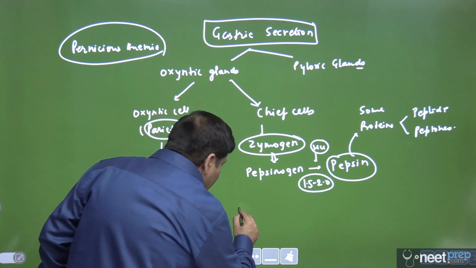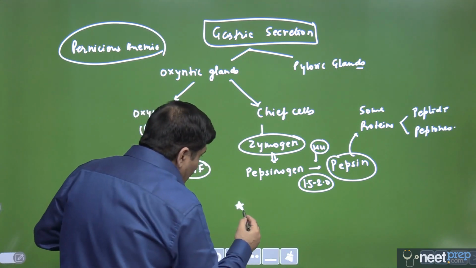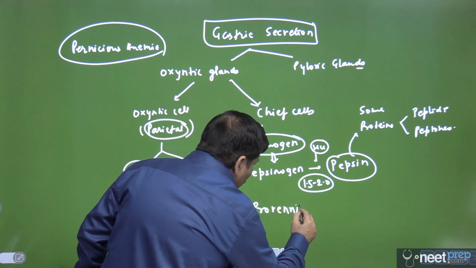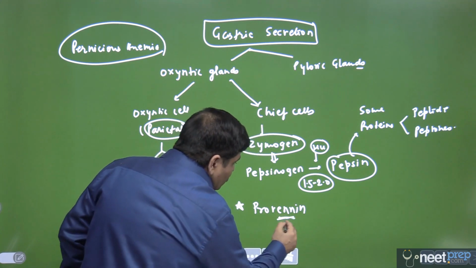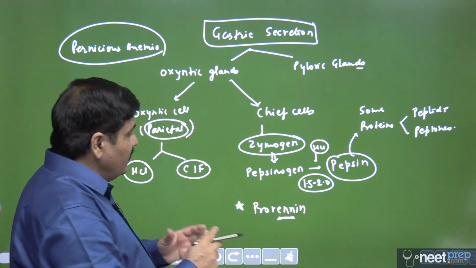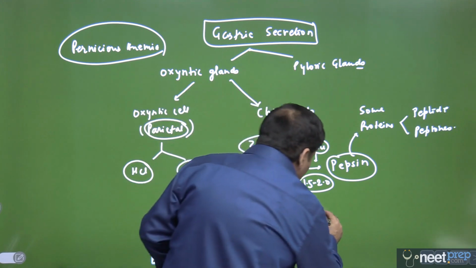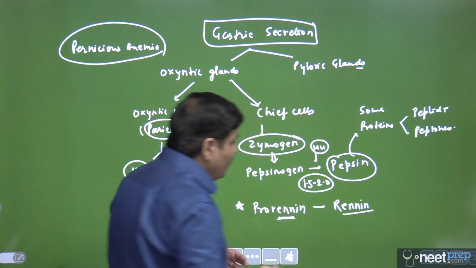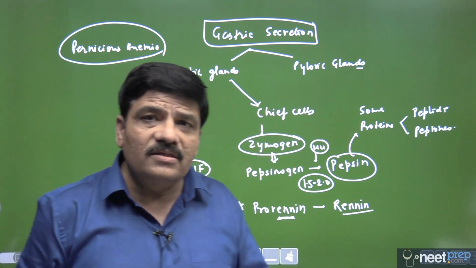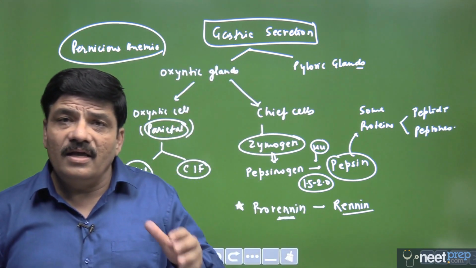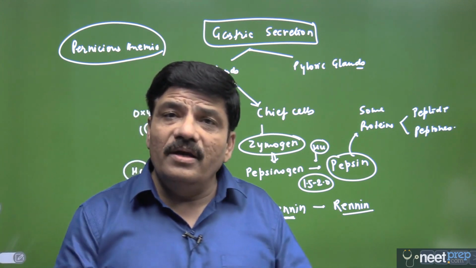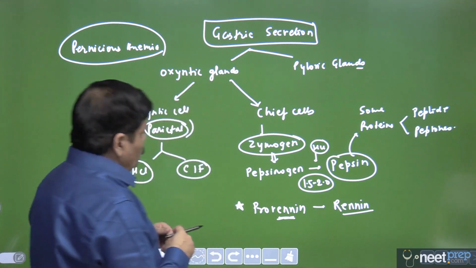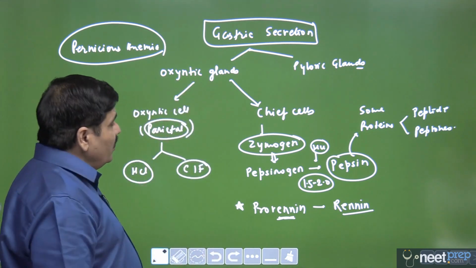Then follow your NCERT. NCERT says that in the young infant stomach there would also be prorennin, and this prorennin, mind you, with the double N here, so this is not renin, this is rennin. When it is activated into its active component, which is called rennin, it can convert milk protein casein into paracasein and plays an important role in curdling of milk, especially in human infants. This is, mind you, according to NCERT.